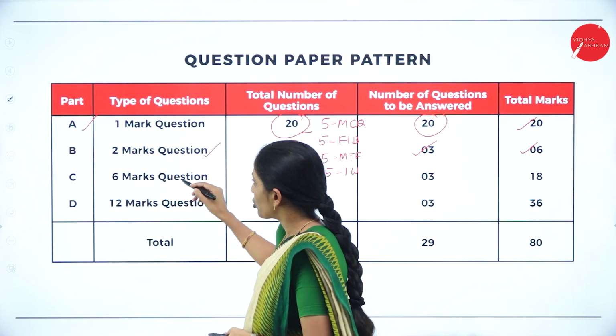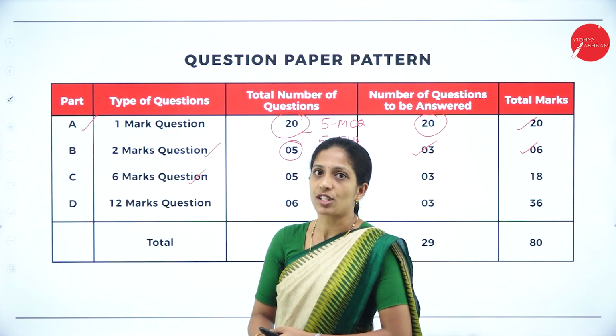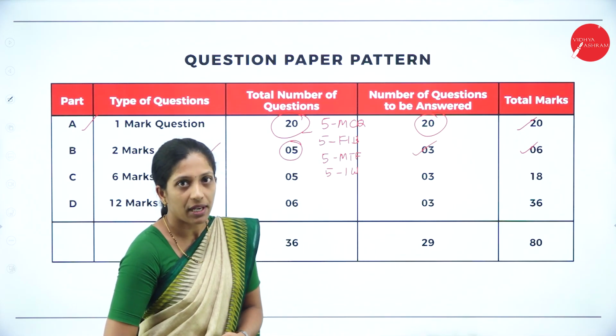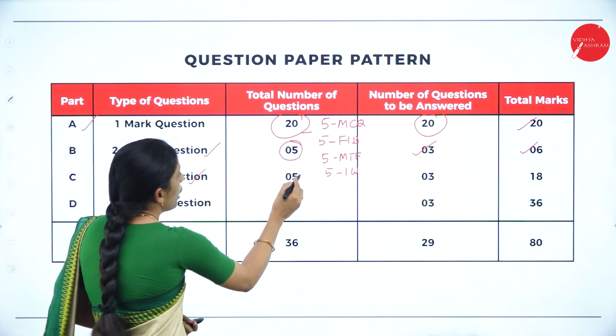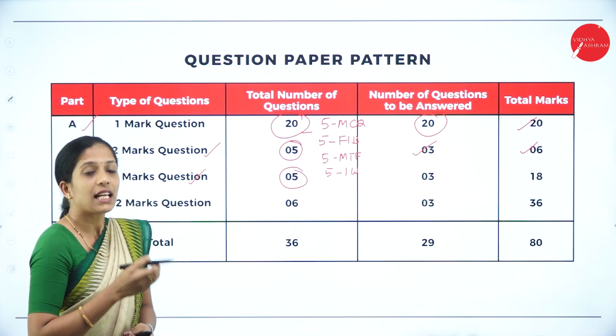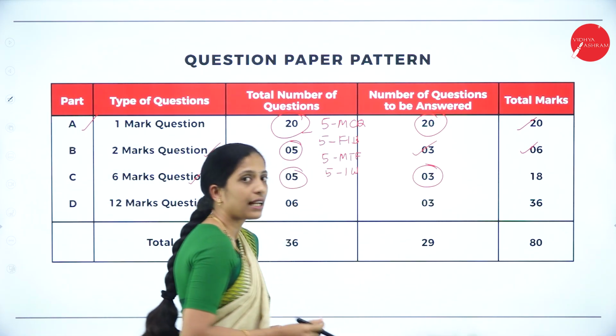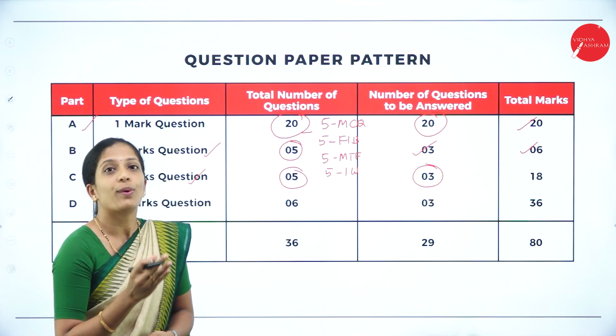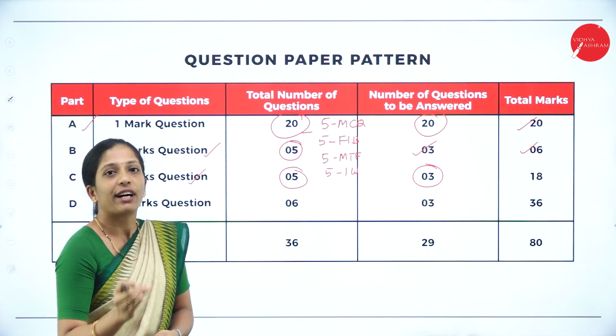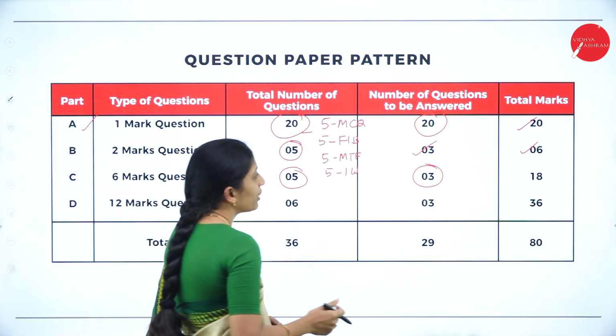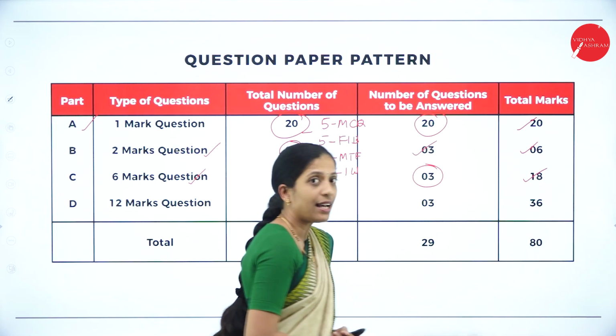Now coming to your section C, that is 6 marks questions. How many questions will they ask under 6 marks? They will ask 5 questions, each carrying 6 marks. Out of 5 questions, you have to answer any 3 questions. So again, you have an option. Out of 5, you have to answer any 3 so that you can get 18 marks under section C.